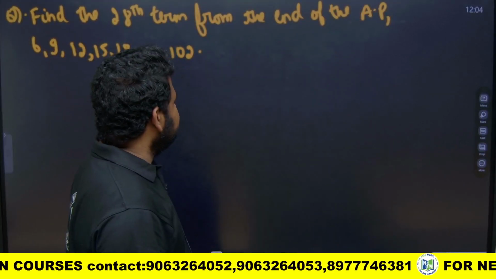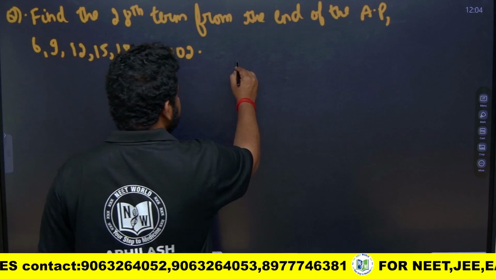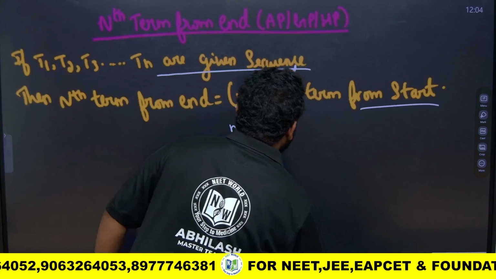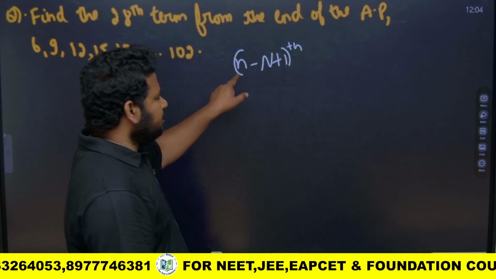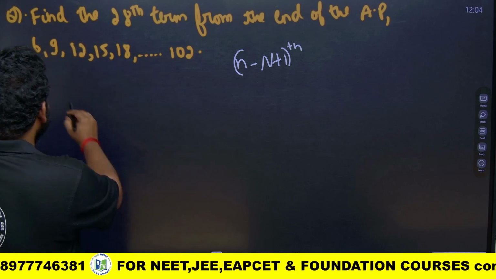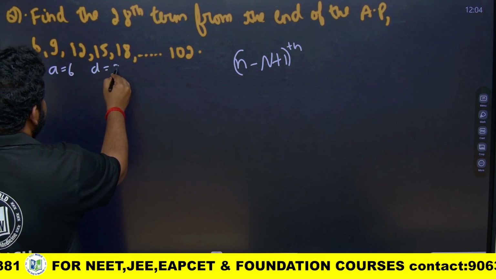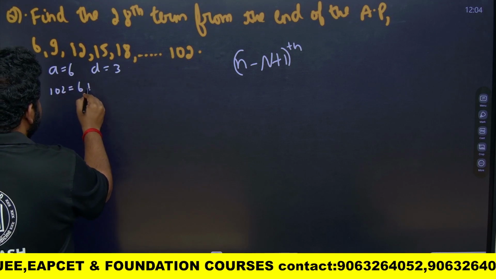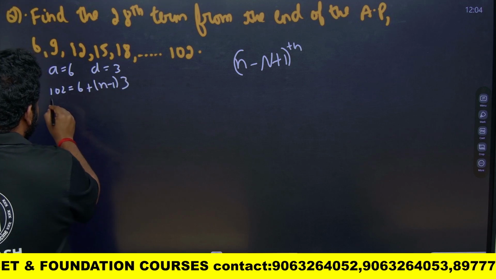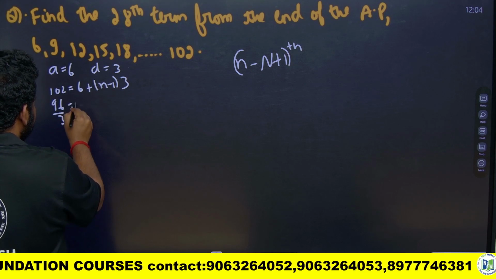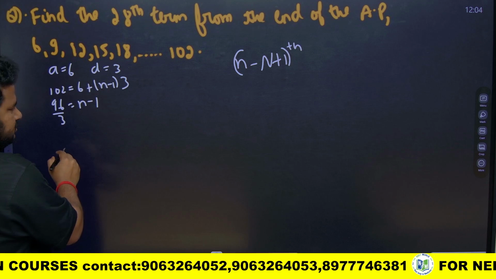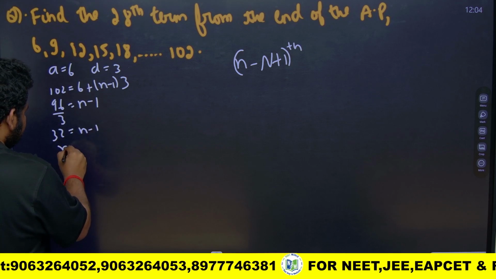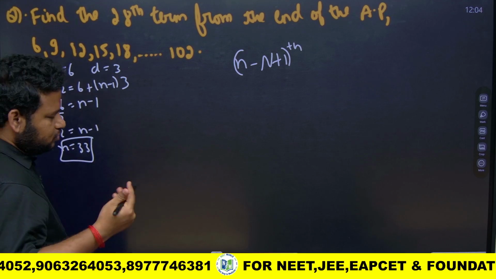Find the 28th term from the end of the AP. The formula is the (m minus n plus 1)th term. Here I want the number of terms. To find it, I have a is equal to 6, d is equal to 3, and the last term is given as 102. So, 102 is equal to 6 plus (n minus 1) into 3. So, 96 by 3 is equal to n minus 1. 96 by 3 is 32, so n minus 1 is 32. So, n is equal to 33. The number of terms is 33.